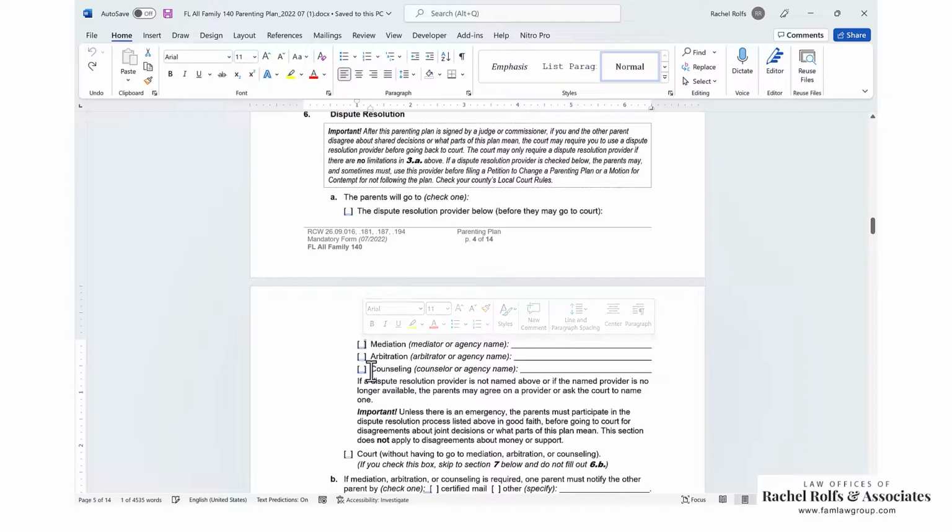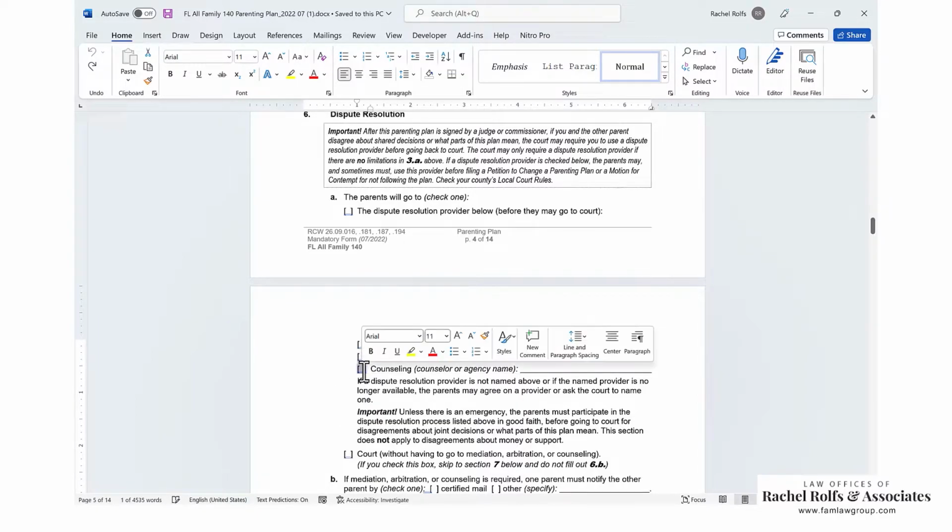Arbitration is another option. Counseling is another option. If you're going to select arbitration, you're probably not going to want to select it unless you've talked to an attorney about it. Counseling, if you're going to do that, sometimes it's questionable how many sessions you have to have. Like if the counselor says, I think I can help you and I need to see you for 10 sessions, you can't go into court until you follow that process through.